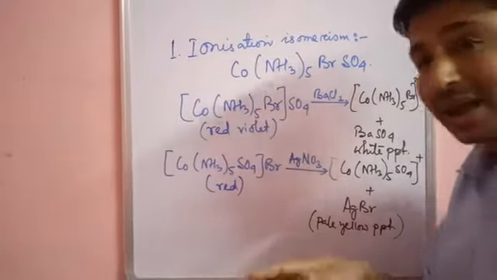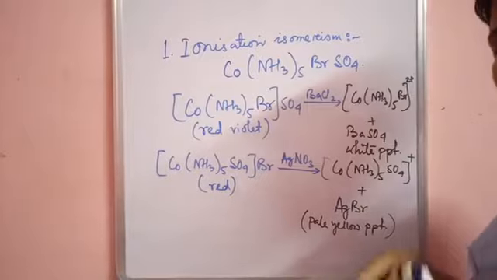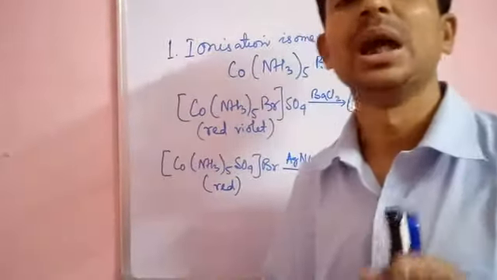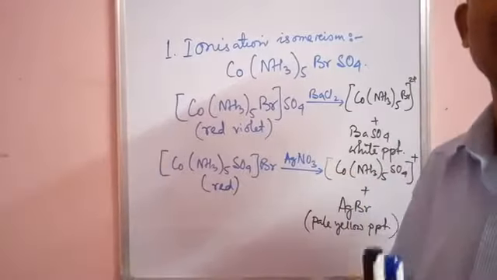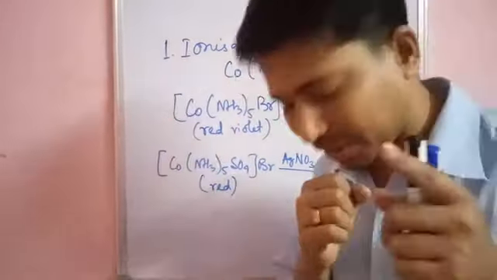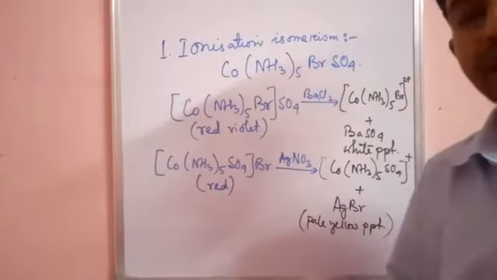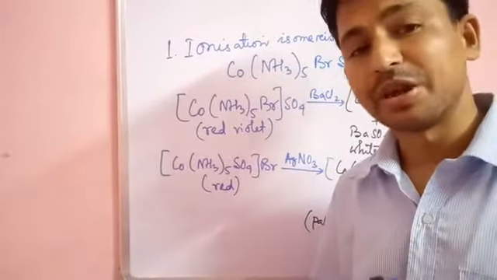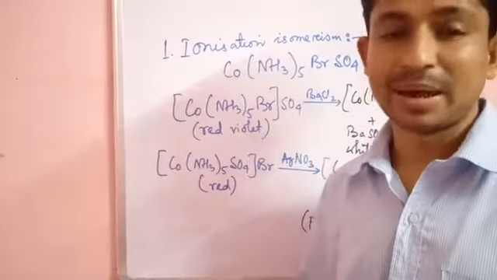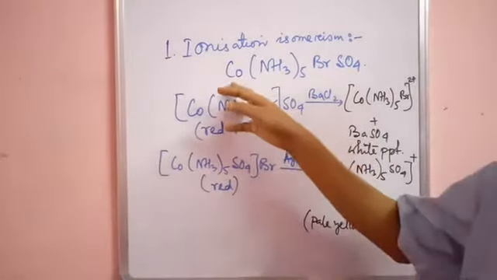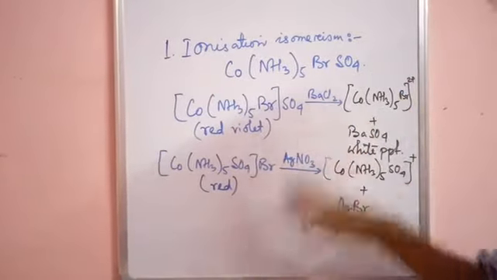So in this way you can detect the two types of isomers, and it is a very important question: give a test to distinguish between two isomers, to distinguish between ionization isomers. Very important question in your HS second year final exam. Give a test to distinguish between two types of isomerism in a compound having this molecular formula. So these are the two tests.